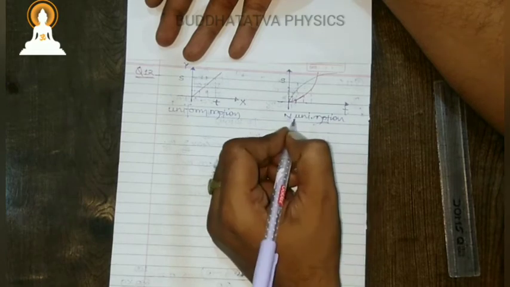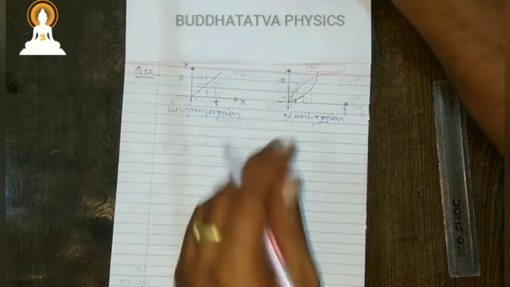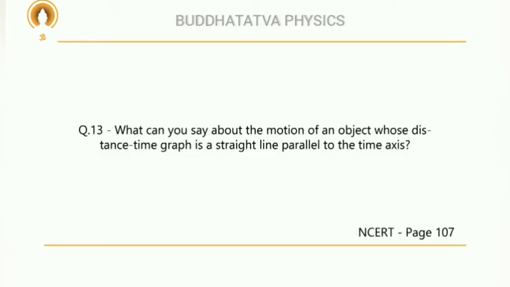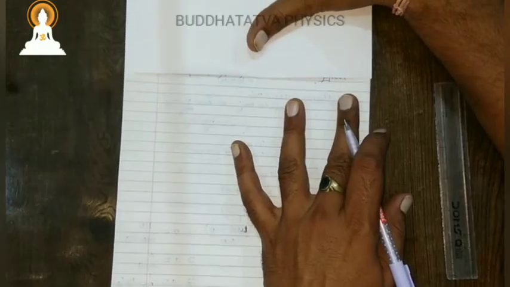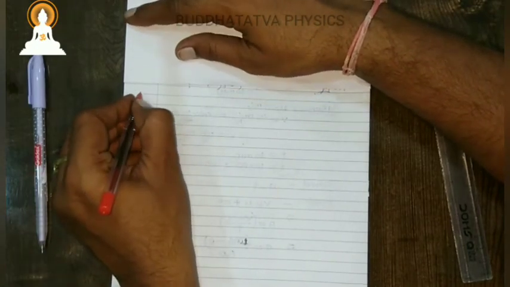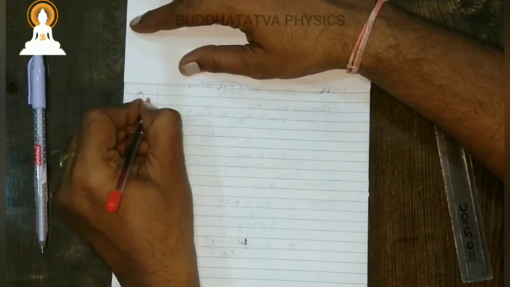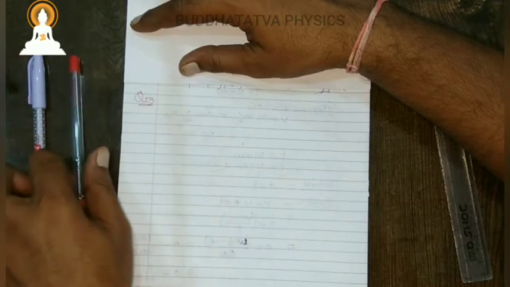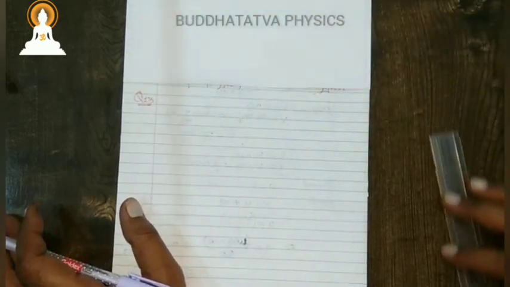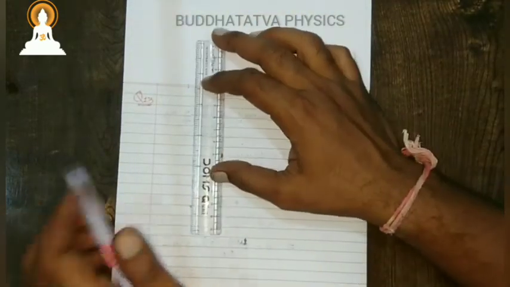Okay, so this was question number 12. What can you say about the motion of an object whose distance time graph is a straight line parallel to the time axis? Question number 13, they are asking what will you say about the motion of an object whose distance time graph is a straight line parallel to the time axis?